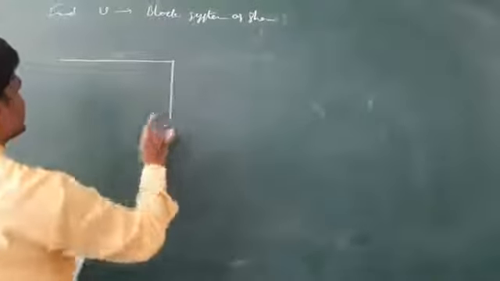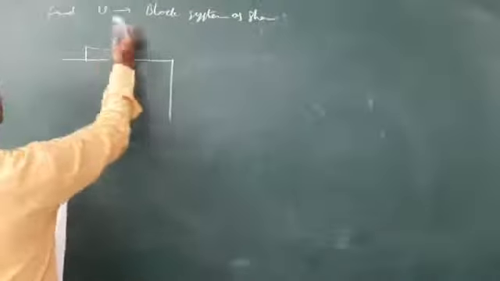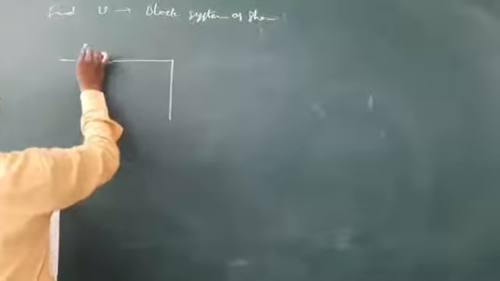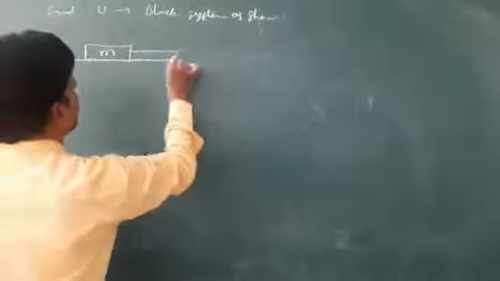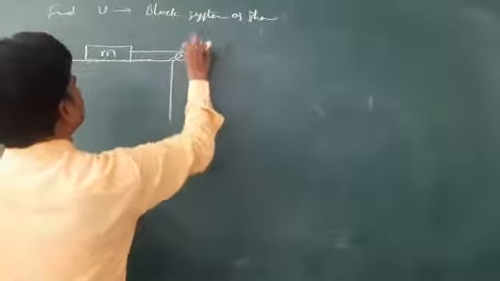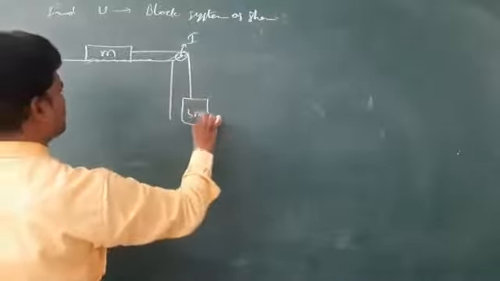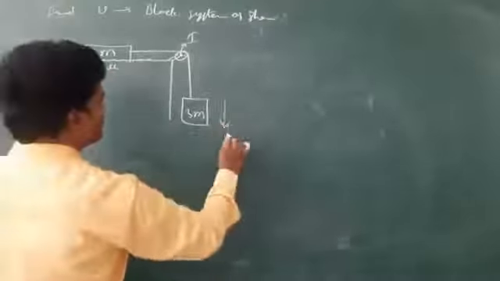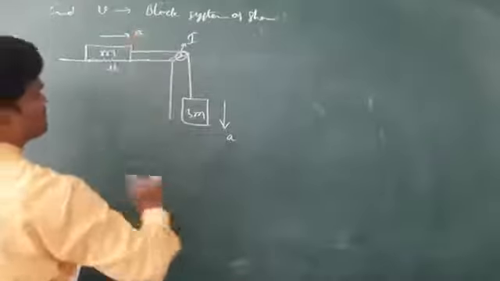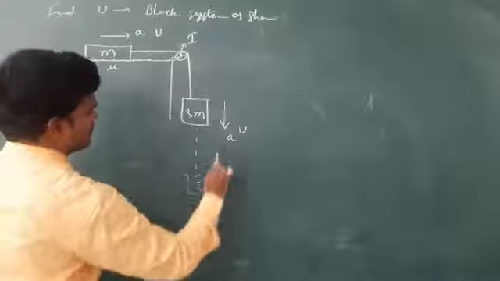See the system they have given like this. The same systems are there in laws of motion. Here this block is M, and some friction is given, connected to the pulley with a moment of inertia I, and this is connected with 3m. Coefficient of friction is mu. If it moves down with an acceleration a, it moves down with velocity v, and after a certain distance it may move some height h.